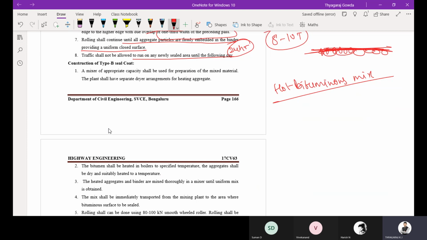Then a mixer of appropriate capacity shall be used for preparation of the mixed material. The plant shall have a separate dryer arrangement for heating the aggregate. You are going to heat the aggregate and utilize it. Then the bitumen shall be heated in boilers. As we know, similar to your tack coat application, you are going to heat the bitumen in a boiler to the specified temperature. Usually the bitumen will be heated at 160 to 175 degrees Celsius.